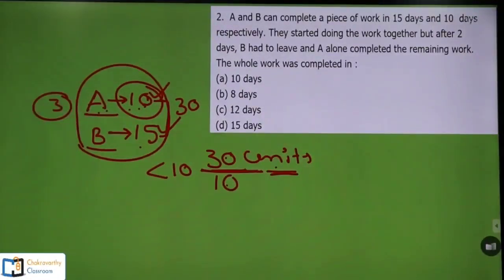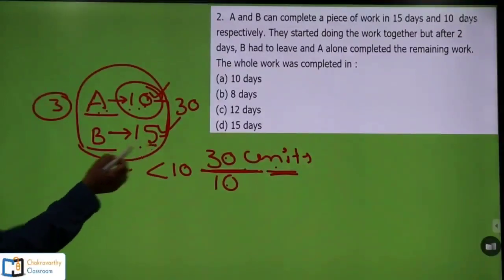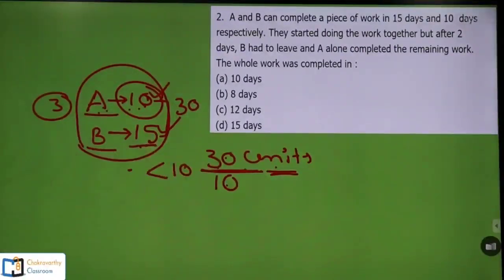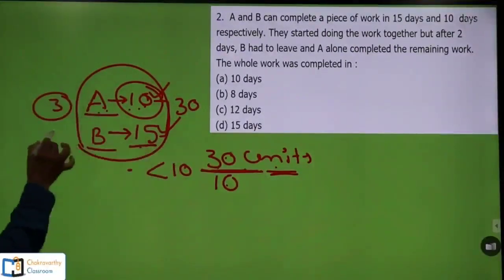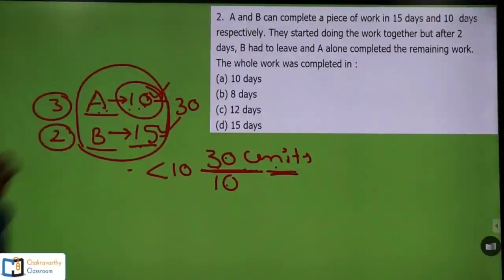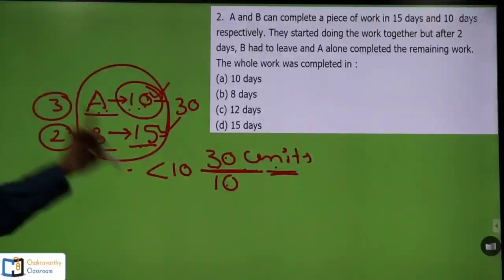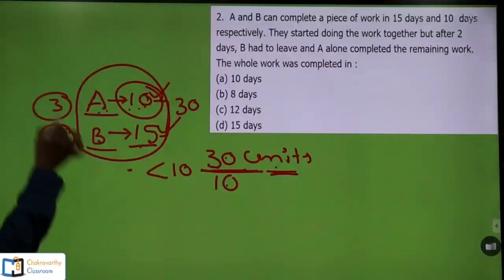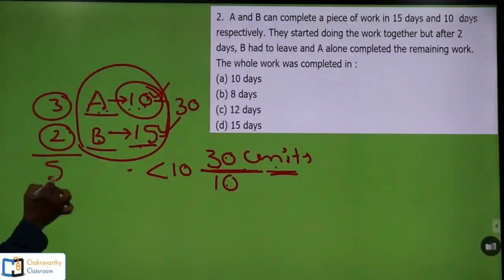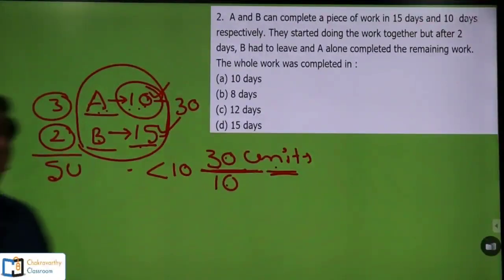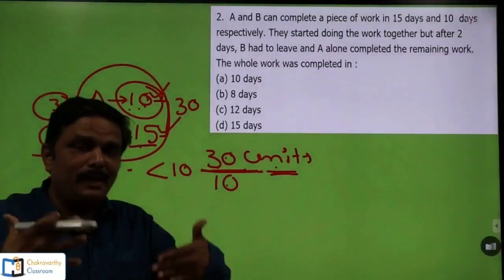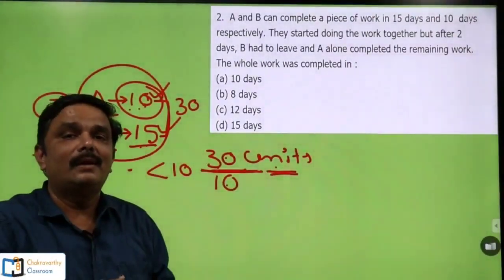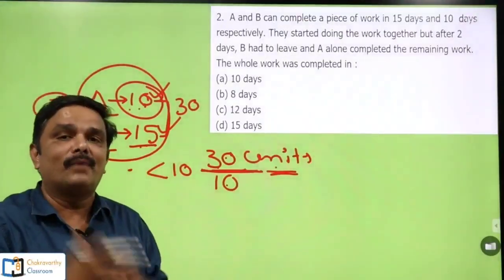I am writing here. Then B can do the entire 30 units of work in 15 days. So in 1 day B can do 2 units of work. Now in 1 day both A and B can do 5 units of work. Now the question is clear: in how many days can both complete the work working together?